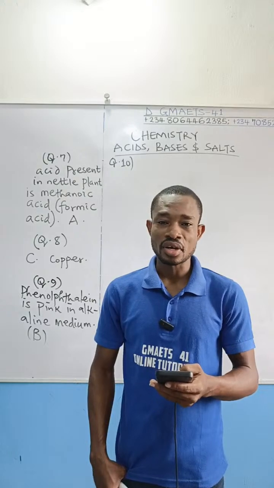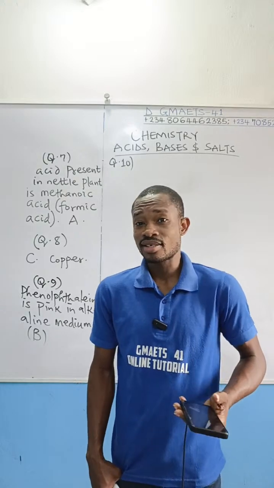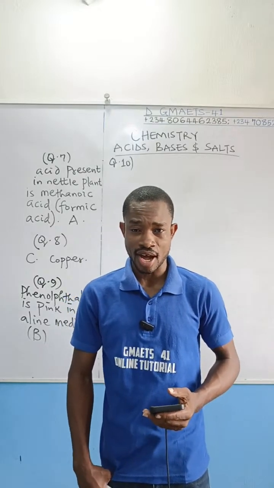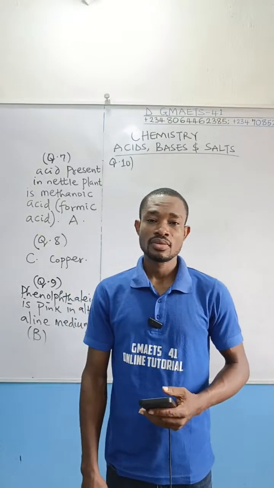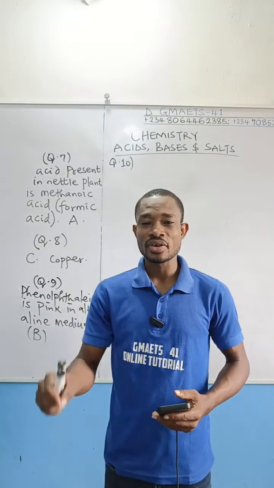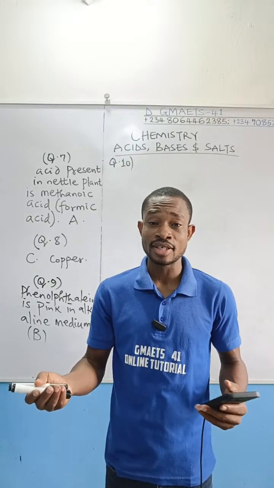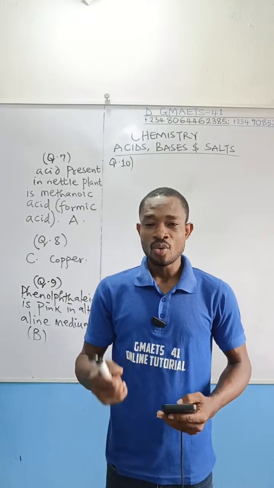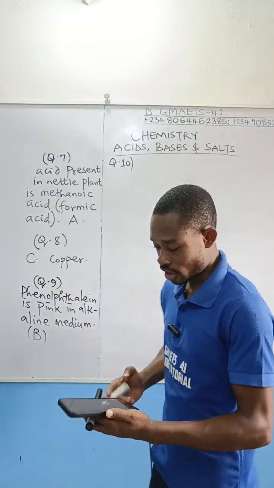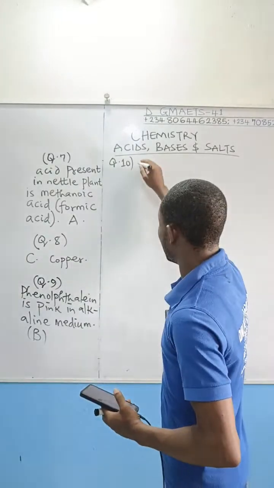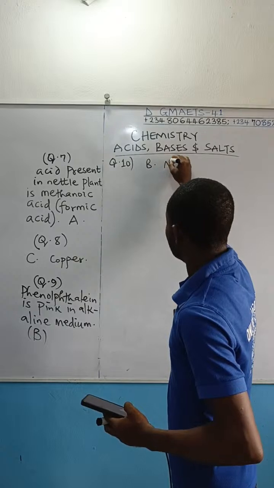So that is a neutralization reaction, because ethanoic acid is an acid. Even though it is weak, it's an organic acid, and sodium hydroxide is a base. So the reaction between ethanoic acid and sodium hydroxide is the same as the reaction between acid and base. And when acid and base react, the name of that reaction is neutralization reaction. So question number 10 is B, neutralization.